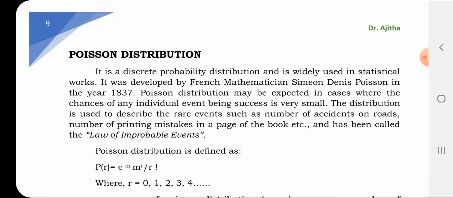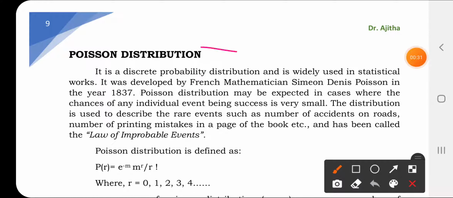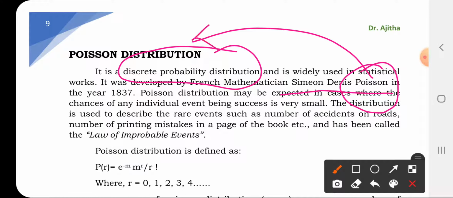There are similarities in binomial as well as Poisson, since binomial and Poisson distribution refer to discrete probability distribution, and it is widely used in statistical work. And Poisson distribution is named after French mathematician Simon Denis Poisson. Hence this distribution is named Poisson distribution.